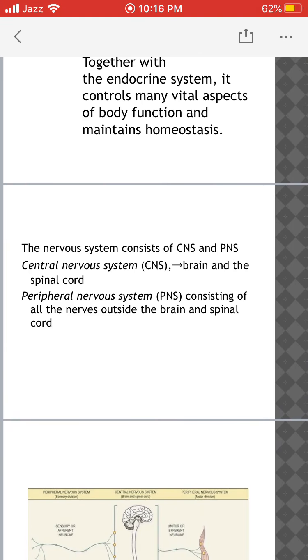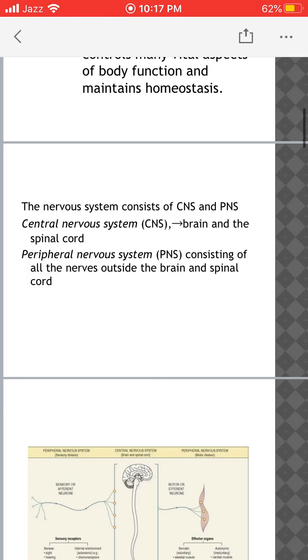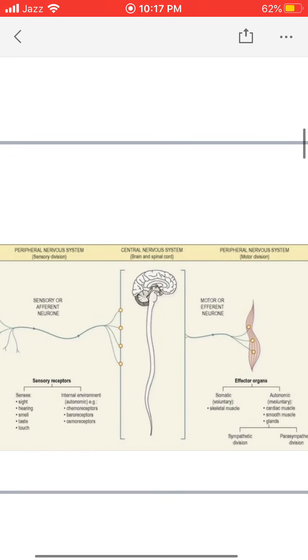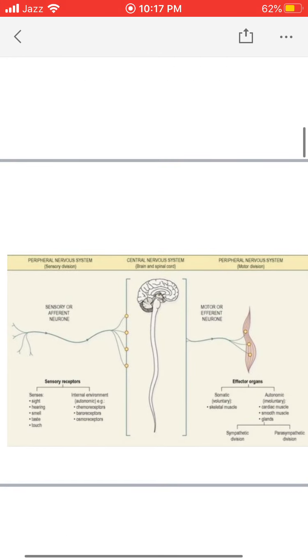The nervous system consists of the central nervous system and the peripheral nervous system. The central nervous system includes the brain and spinal cord. The peripheral nervous system consists of all the nerves that are outside the brain and spinal cord. Here in this diagram you can see the central nervous system in the center, which consists of the brain and spinal cord.